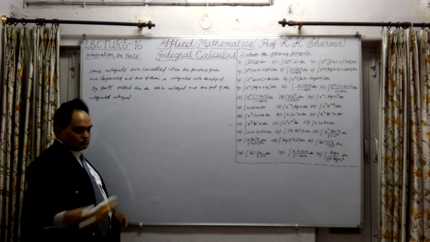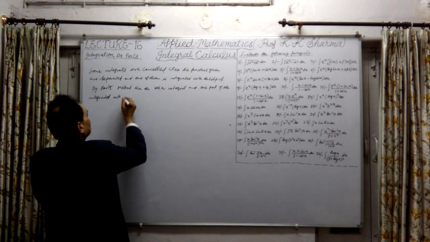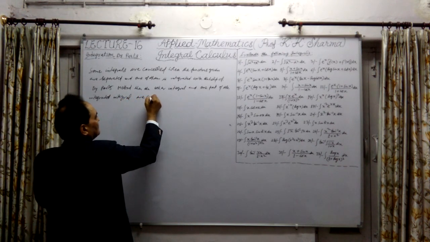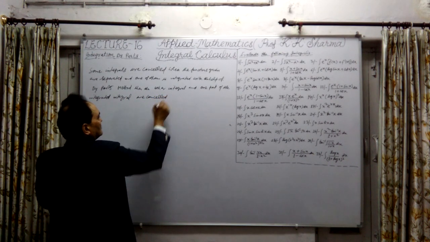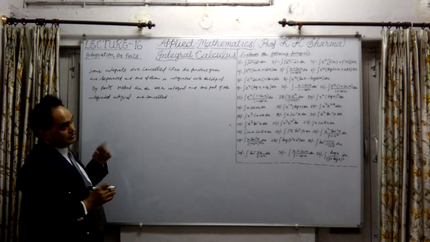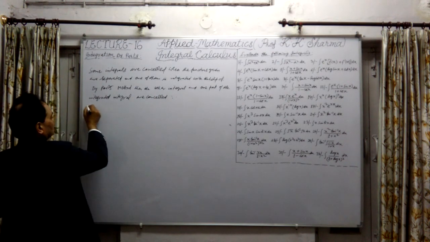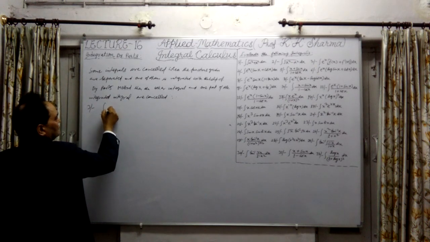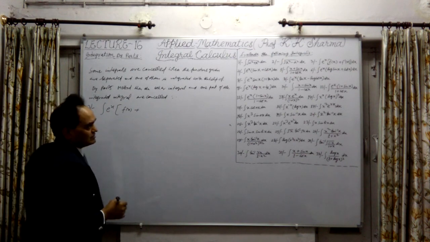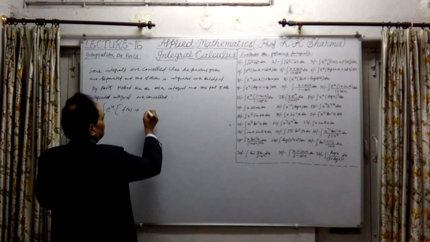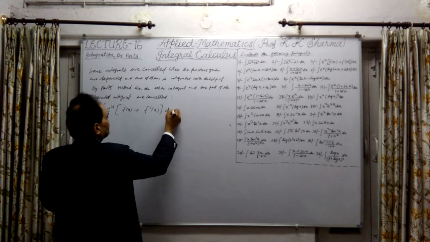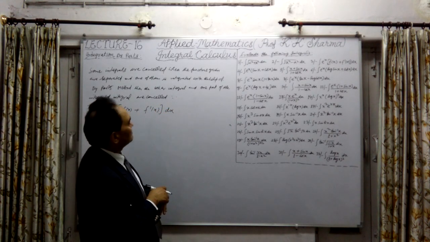Sorry, what I'm writing. This integral is cancelled. What does it mean? As we have written down in the third question, I'm talking about the integral of e^x times, within brackets, f(x) plus its derivative, that means f'(x), into dx. This is this kind of function.